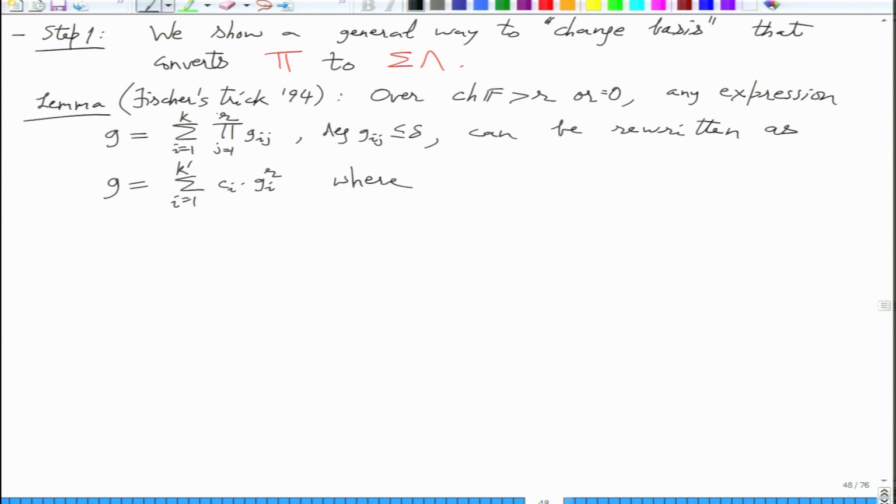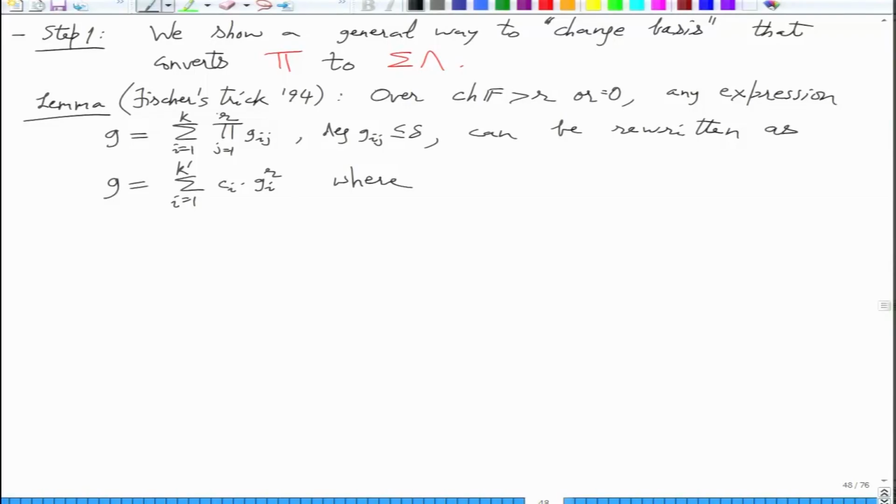So what is K prime? What do you think? It is at least K, but how much will it blow up? Right, so we'll show that it blows up by 2 raised to R. Exactly. Every product we will express as a sum of 2 raised to R many Rth powers, and the degree of Gi doesn't blow up. That bound remains the same. Essentially, we will just take linear combinations of the Gij's.